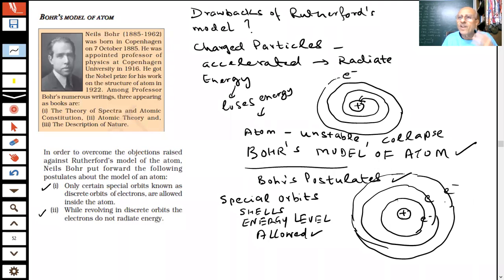So how do we explain all this? If we can write the electronic configuration of elements, students, then we will be able to find out the valency of the atoms, the combining capacity of the atoms, and will be able to understand the formation of molecules and various compounds which exist in nature.